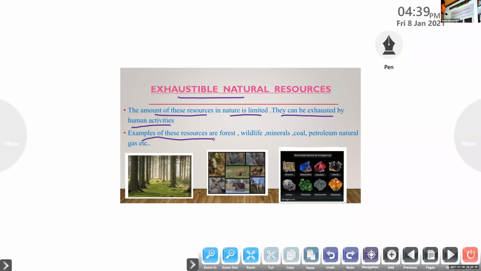Examples of these resources are forest, wildlife, minerals, coal, petroleum, natural gas, etc. Clear?